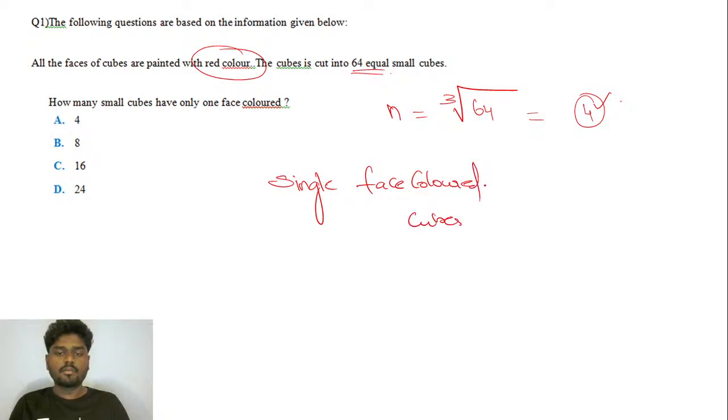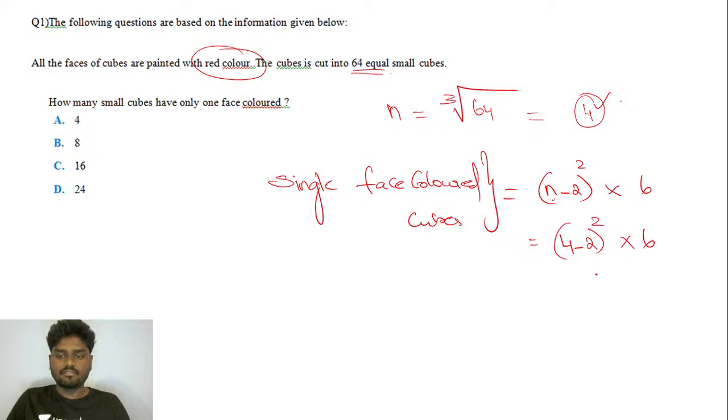we know the formula. What is the formula we know for the single face colored cubes? It is n minus 2 the whole square into 6, right? So this is the formula that we have to find the number of cubes with a single face colored. Here the value of n is 4. So 4 minus 2 the whole square into 6. If you do that, you'll get 2 square, which is nothing but 4 into 6. This will give you exactly 24.